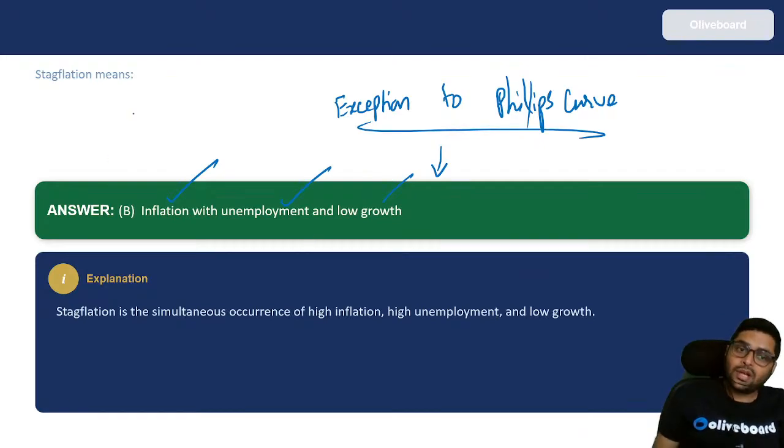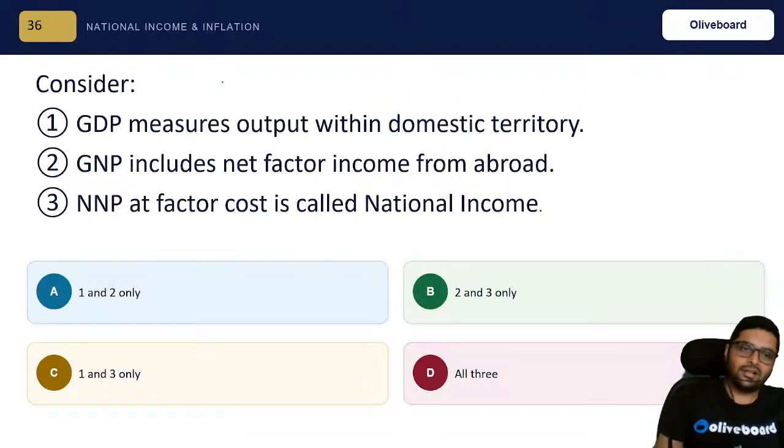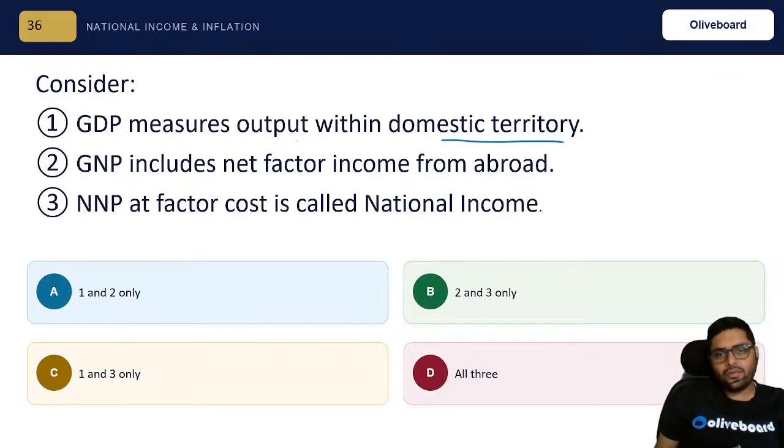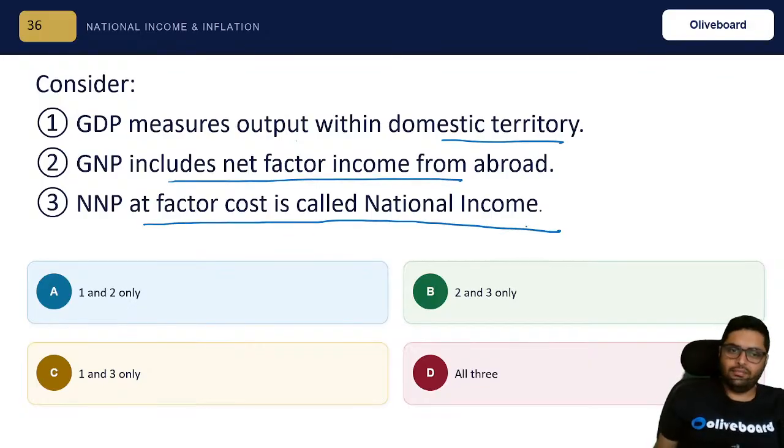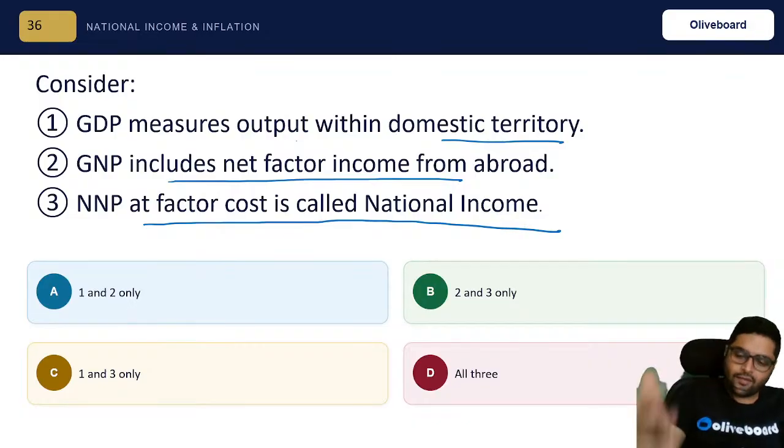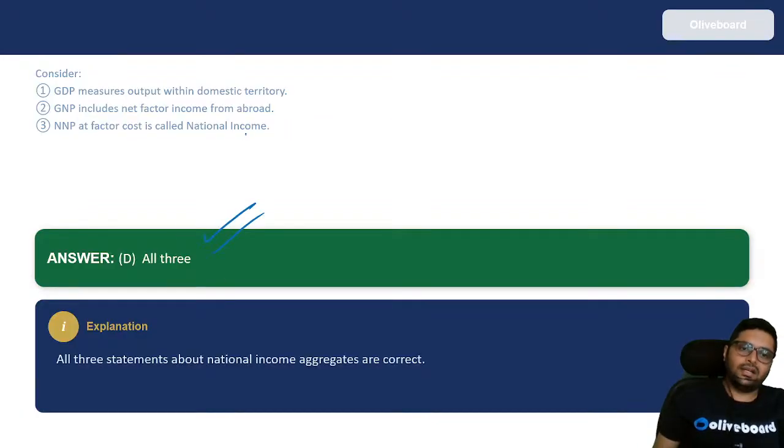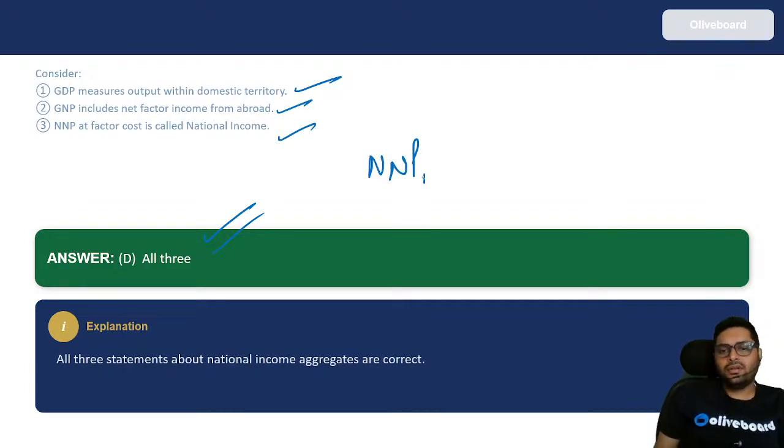And how will you remember Phillips curve, sir? What is there in Phillips curve? UI. Phillips curve is for unemployment and inflation. Okay, inverse relationship. Consider the following. GDP measures output within domestic territory. GNP includes net factor income from abroad, and NNP at factor cost is called national income. Which of the following is correct? So we have already discussed all three are correct.